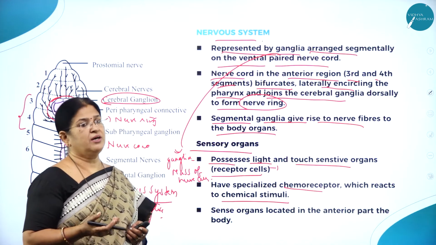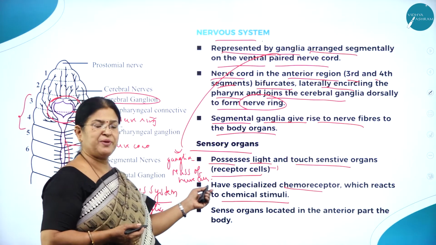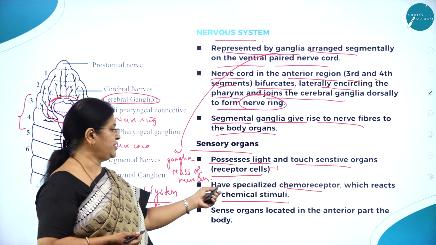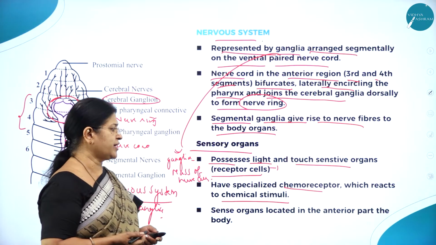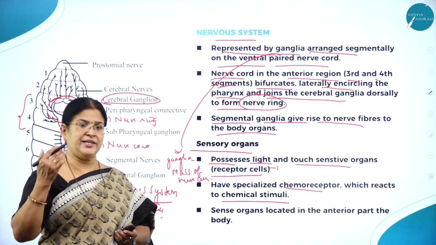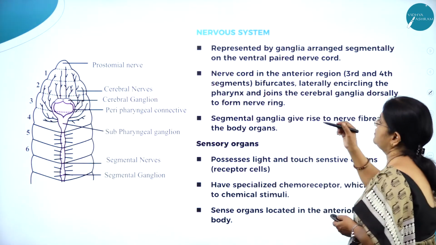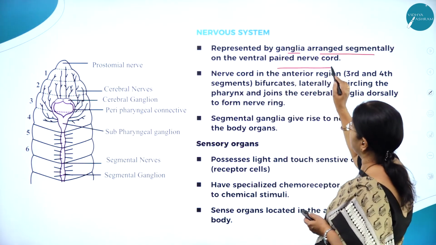So they have specialized chemoreceptors which react to chemical stimuli. Sense organs are located in the anterior part of the body. So the nervous system is represented by ganglia arranged segmentally on the ventral paired nerve cord.